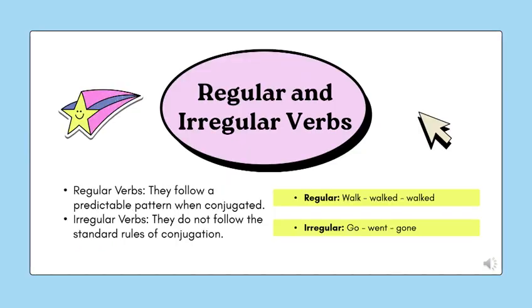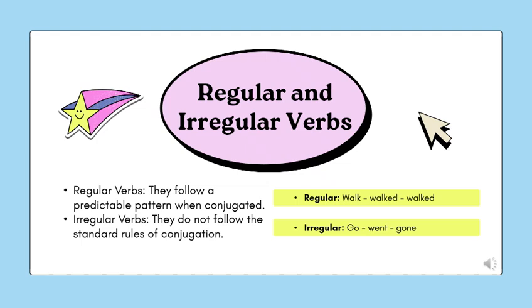Regular and irregular verbs. Regular verbs follow a predictable pattern when conjugated. Regular verbs form their past tense and past participle by adding ed or d. For example, walk, walked, walked. Play, played, played. Clean, cleaned, cleaned. Talk, talked, talked. Regular verbs follow a fixed rule for changing tense.